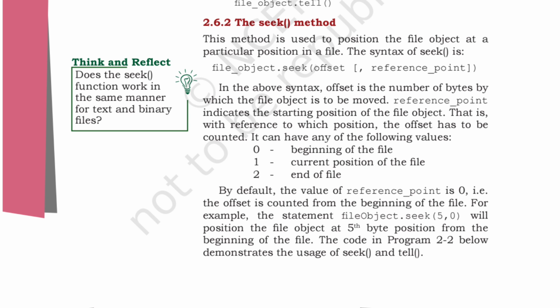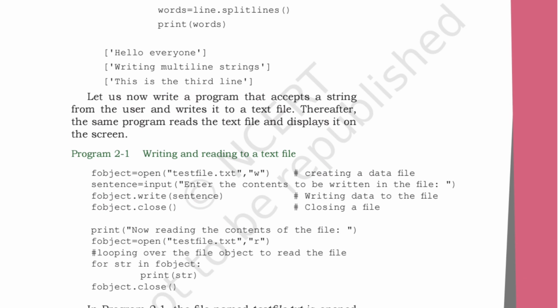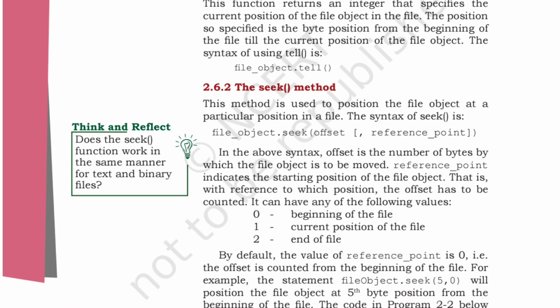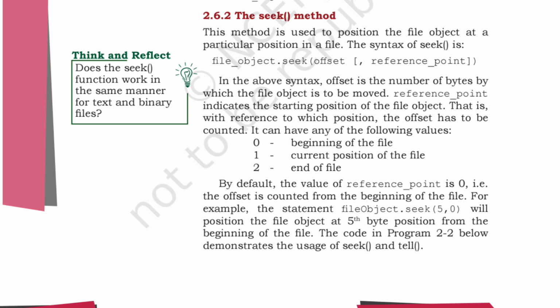The code in program 2.2 below demonstrates the uses of seek and tell. So what is seek over here? This is the 5th byte position from the beginning of the file. Whatever file we have taken, that will be considered as the 5th byte position from the beginning of the file. The code in program 2.2 below demonstrates the uses of seek and tell.